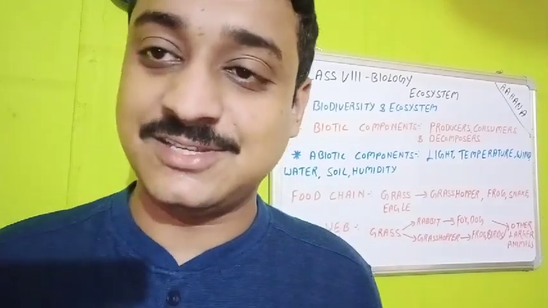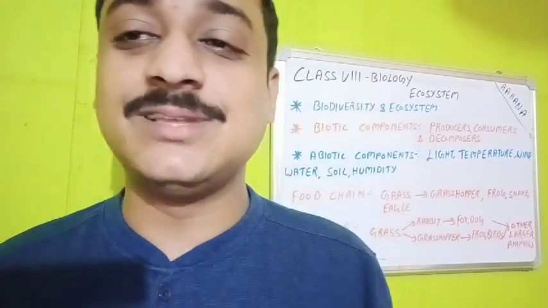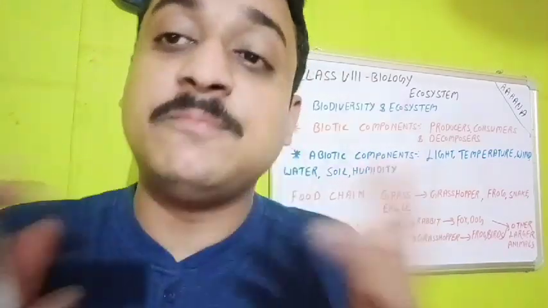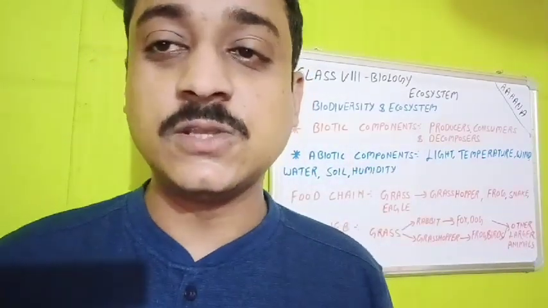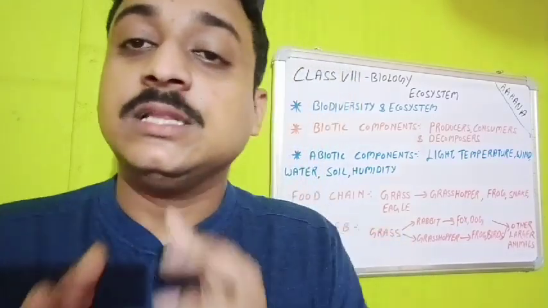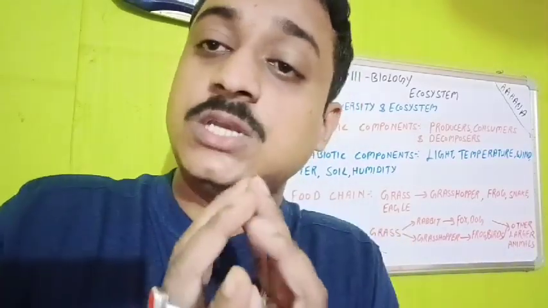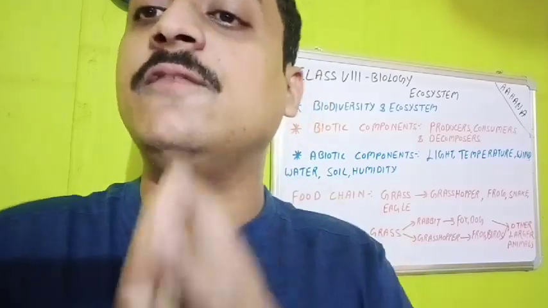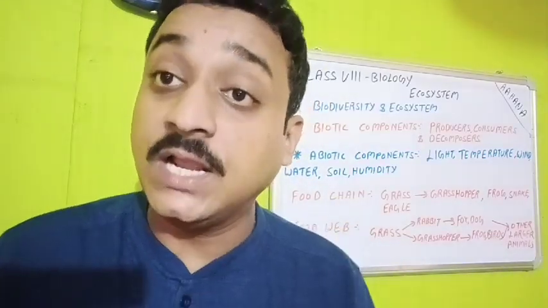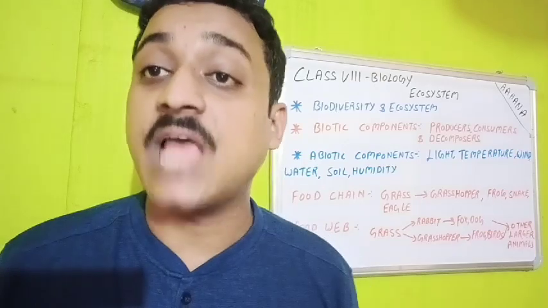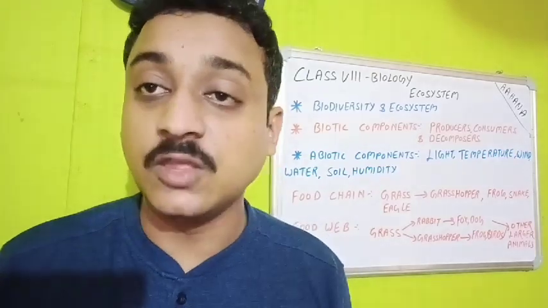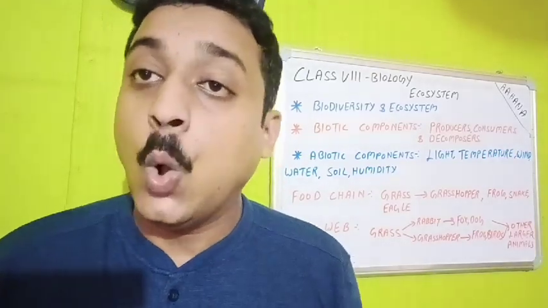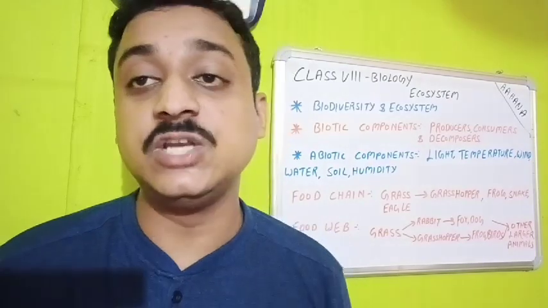That is biodiversity. Ecosystem is something different from biodiversity. Now, what is this ecosystem? Ecosystem means a unit which has a connection between living things and non-living things. More technically, we can say a unit which has an interaction between living things and non-living things. Why do living things and non-living things need to interact?